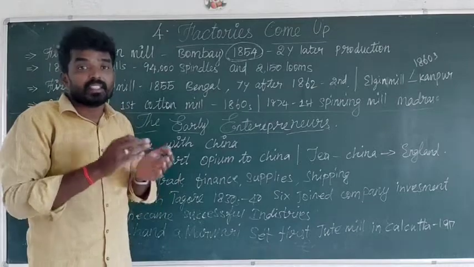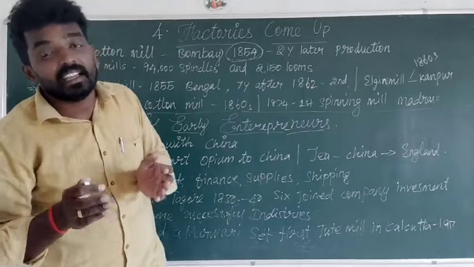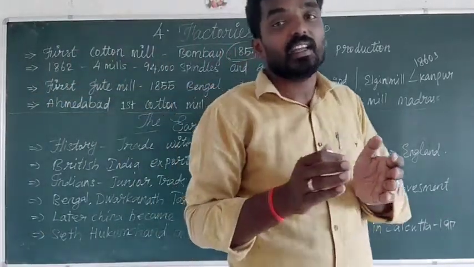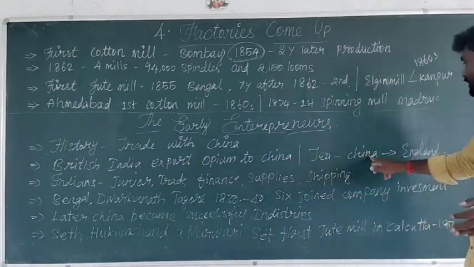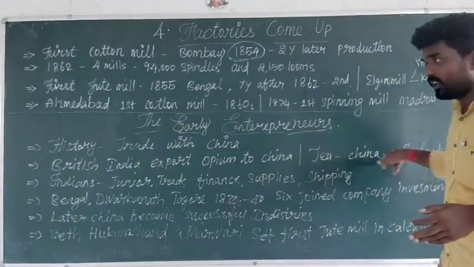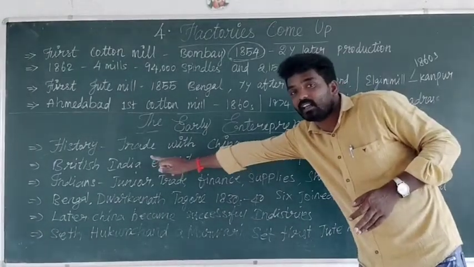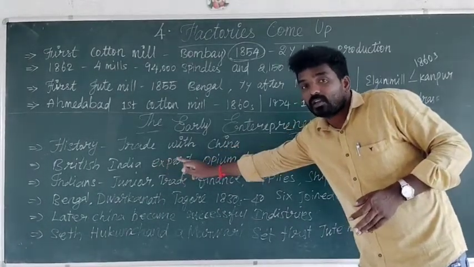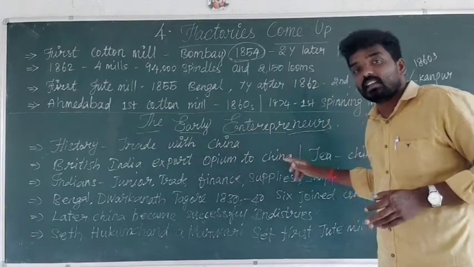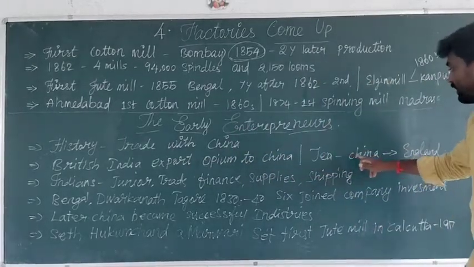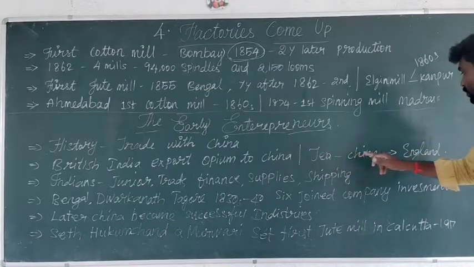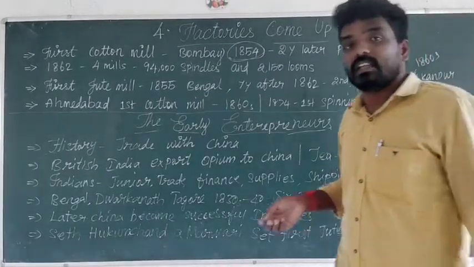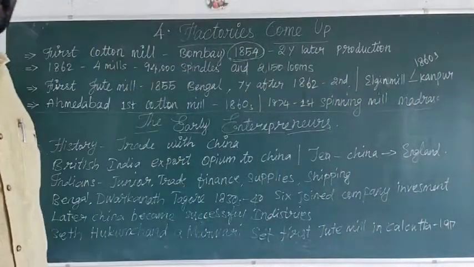Next, they got tea from China and exported tea from China to England. They were exporting opium from India to China, and importing tea from China to England. This is very important.